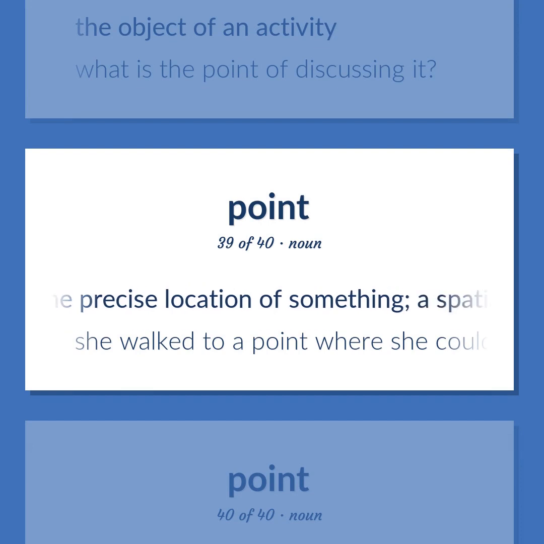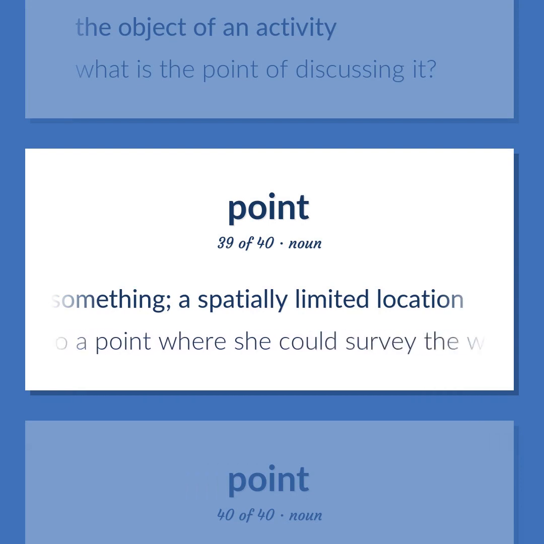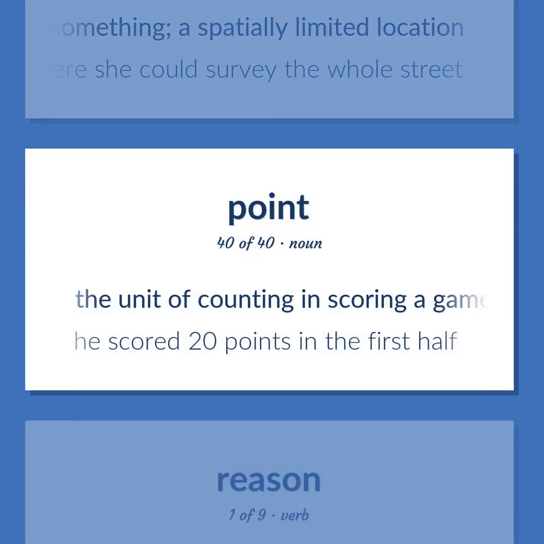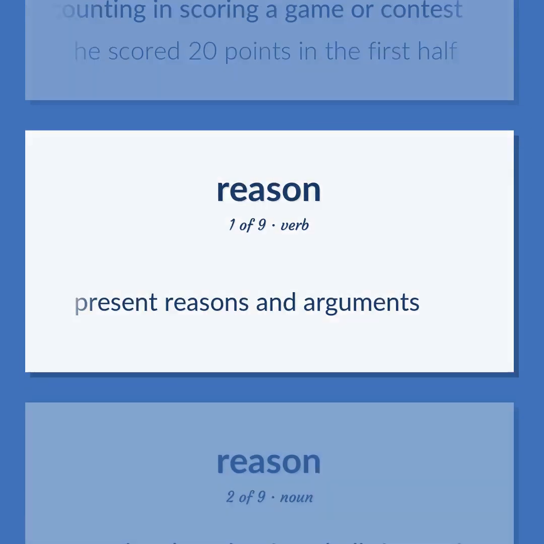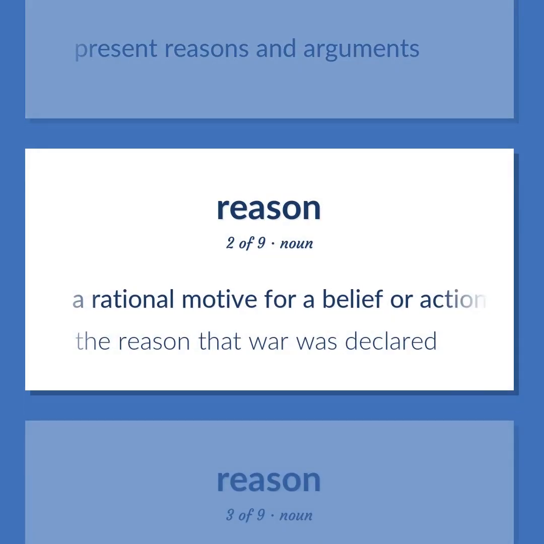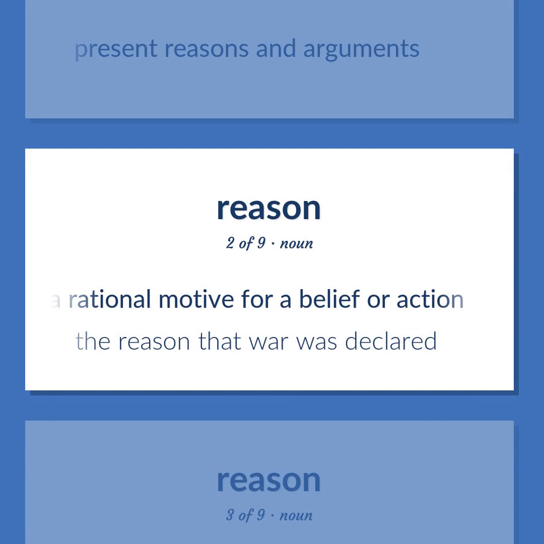The precise location of something, a spatially limited location. She walked to a point where she could survey the whole street. The unit of counting in scoring a game or contest. He scored 20 points in the first half. Present reasons and arguments. A rational motive for a belief or action. The reason that war was declared.